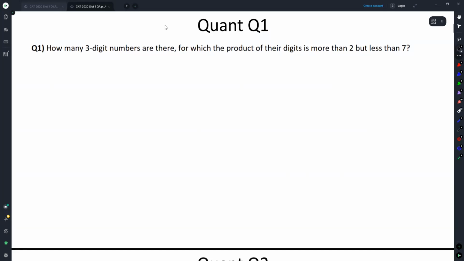How many 3-digit numbers are there for which the product of the digits is more than 2 but less than 7? The product of digits can be 3 or 4 or 5 or 6. Now, to get the product of 3 digits as 3, the only way is 1, 1, 3. And in how many ways can they be rearranged? 3 factorial by 2 factorial, or a total of 3 ways.